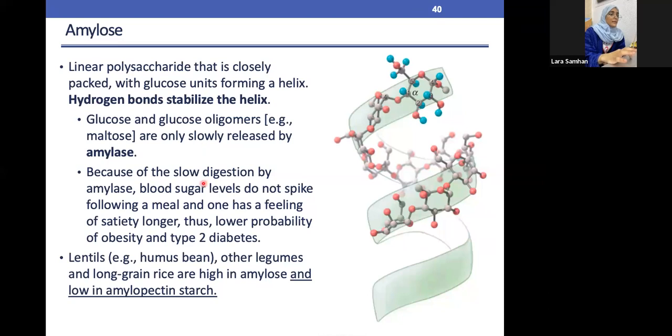Amylose is used to slow the digestion. For example, we have lentils and legumes, and we have the long grain rice. All of these are considered as amylose, and they have low amylopectin starch. That means amylose is linear in structure and not branched. This is the most important thing about amylose.